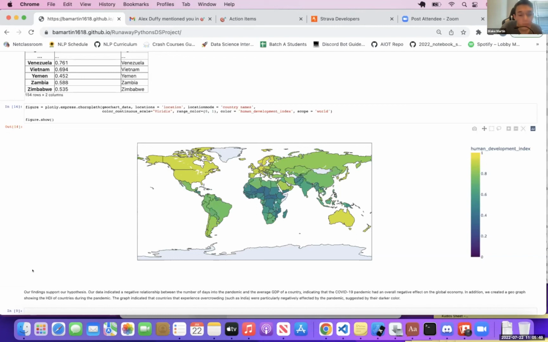Our findings support our hypothesis. Our data indicated a negative relationship between the number of days of the pandemic and the average GDP of a country, indicating that the COVID-19 pandemic had an overall negative effect on the global economy.